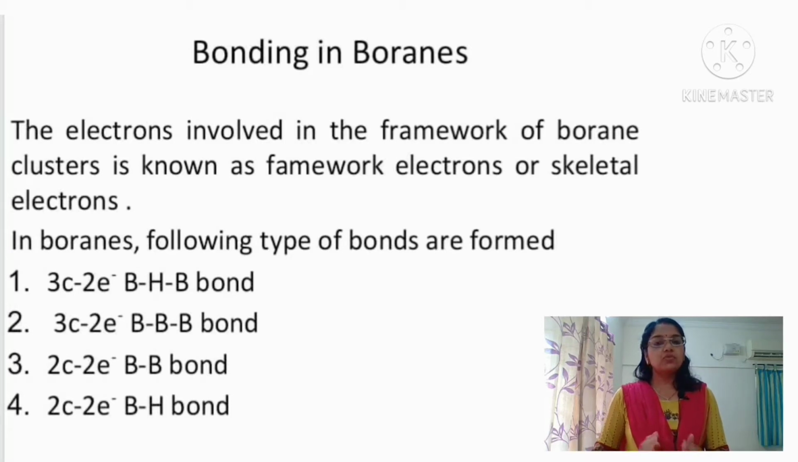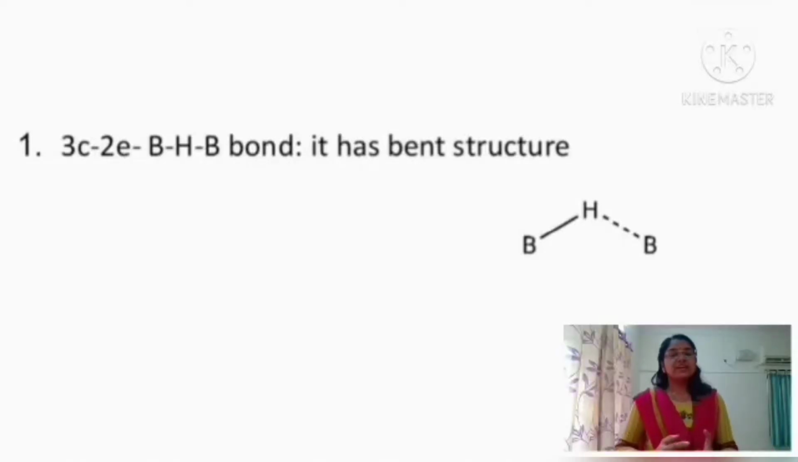There are actually 4 types of bonds present, which are the 3 center 2 electron BHB bond, and next is the 3 center 2 electron BBB bond, and next is the 2 center 2 electron BB bond and the 2 center 2 electron BH bond. So let us discuss each type of bond in detail. So the first type of bond is the 3 center 2 electron BHB bond.